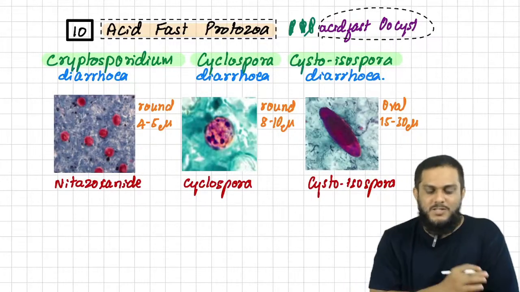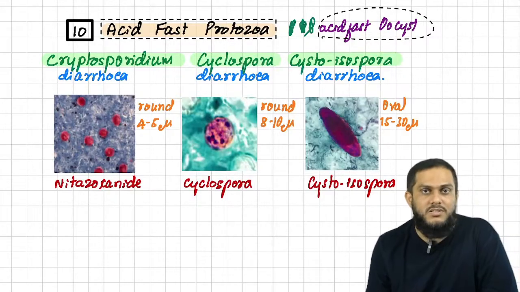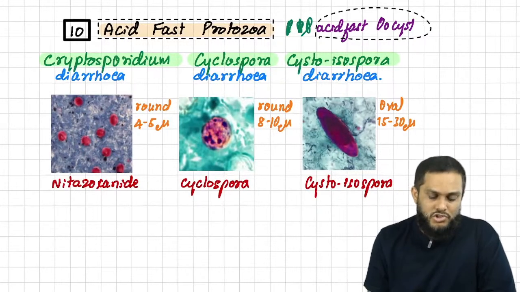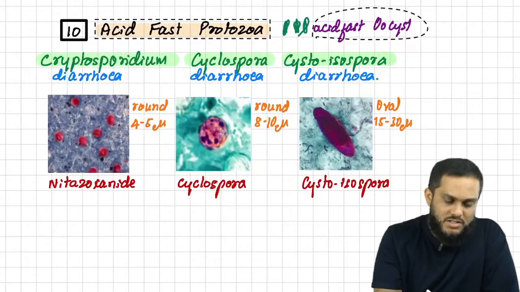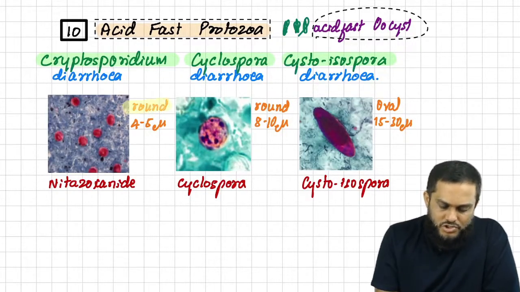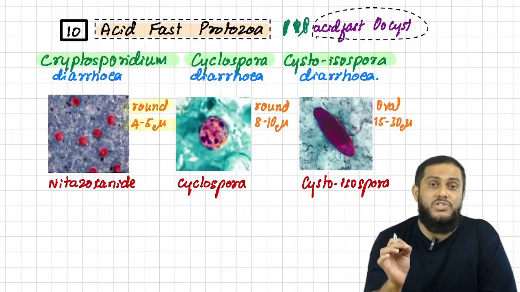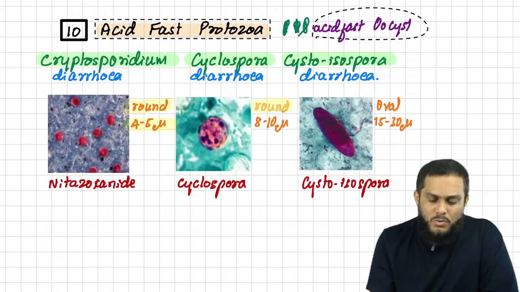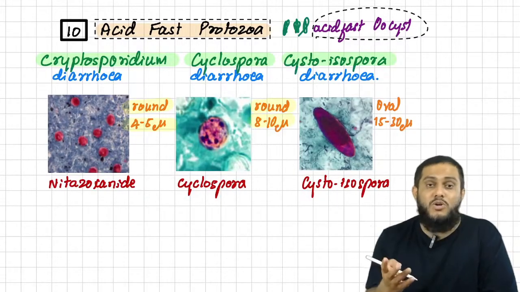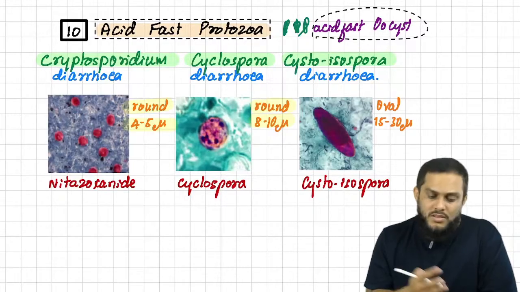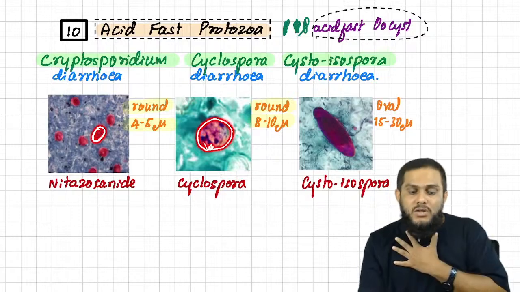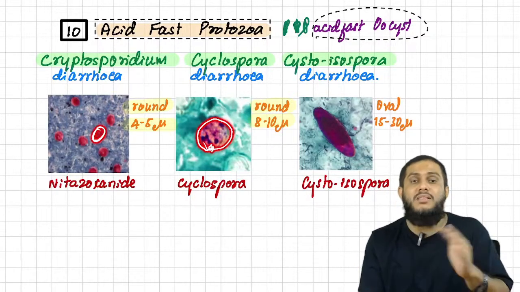By the shape and size of the cyst. Because all of them are acid fast, all of them are pink in color, but we differentiate by shape and size. If the cyst is round in shape and 4 to 5 micron in size, that is small, it is Cryptosporidium. Round in shape and 8 to 10 micron, double the size, is Cyclospora. You can see here, small size, 4 to 5 micron, is Cryptosporidium, and bigger, double the size, is Cyclospora.